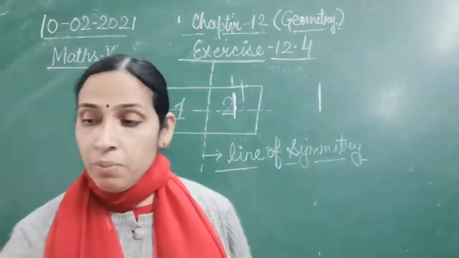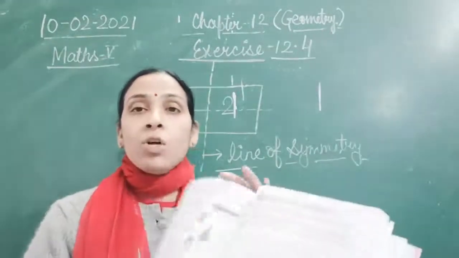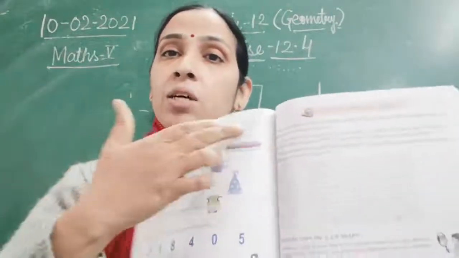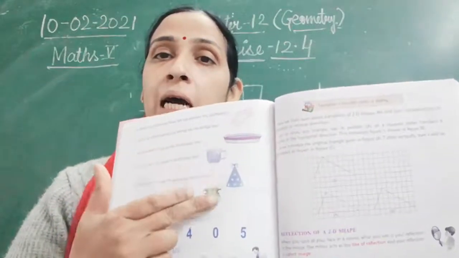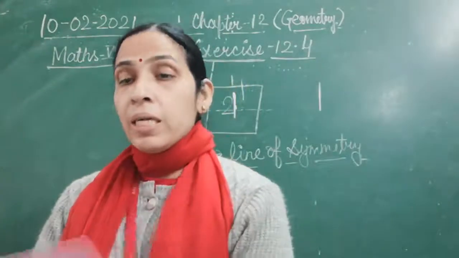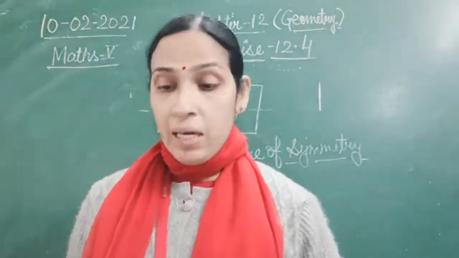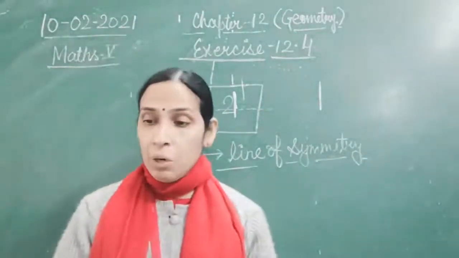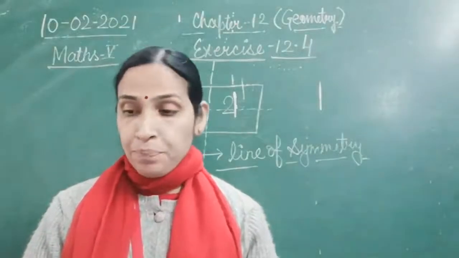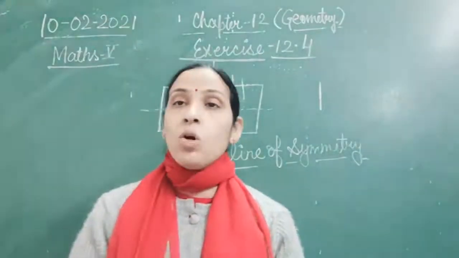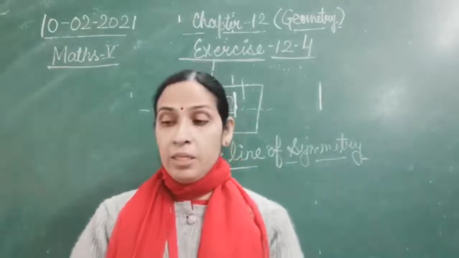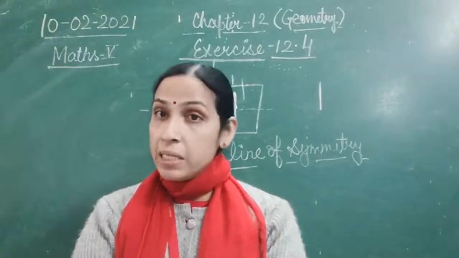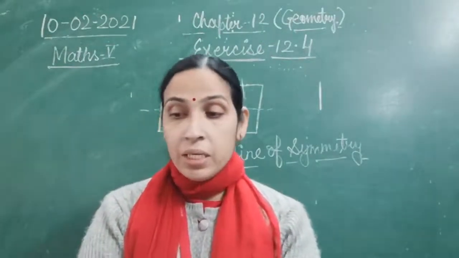Already in question number 3, if you see in your book, the line of symmetry has been drawn in the figure. You have to find out whether this line of symmetry is dividing the given figure into two equal halves or not. If the cylindrical pipe is cut along the dotted line, whether they are symmetrical or not. So in this you have to write yes or no: yes, it is symmetrical; no, it is not symmetrical.